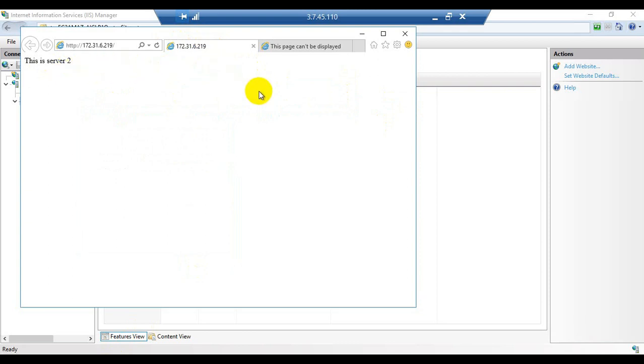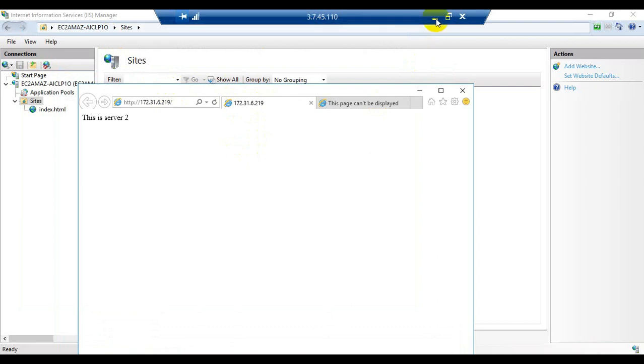It means we have successfully published our web portal or the website inside the web server. Our web server role is IIS. Just now we installed it and successfully published a website inside this web server. So that's why it is showing this is server 2.